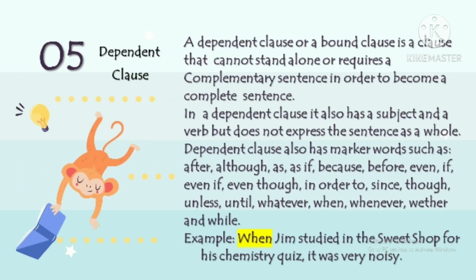Second, dependent clause. A dependent clause or bound clause cannot stand alone or requires a complementary sentence in order to become a complete sentence. In a dependent clause, it also has a subject and a verb, but does not express the sentence as a whole. Dependent clauses also have marker words such as after, although, as if, because, before, when, even though, and etc.